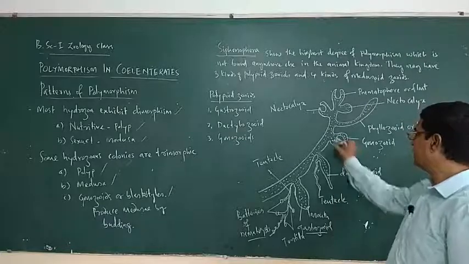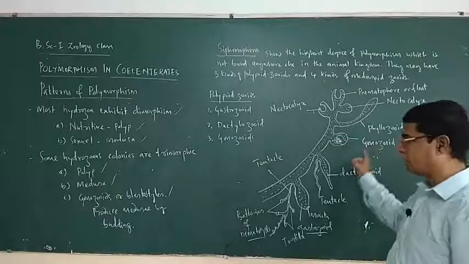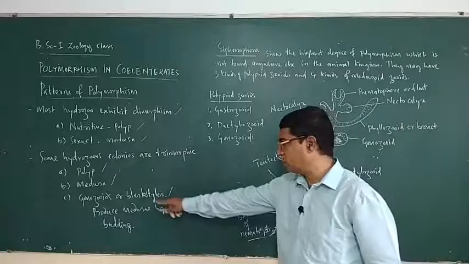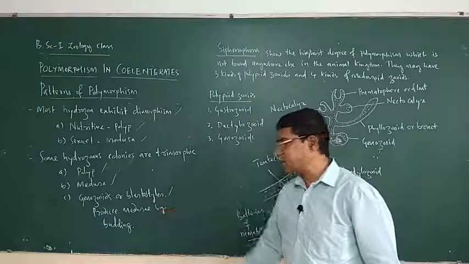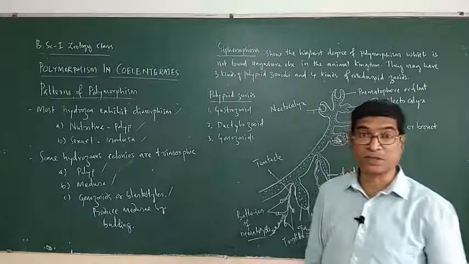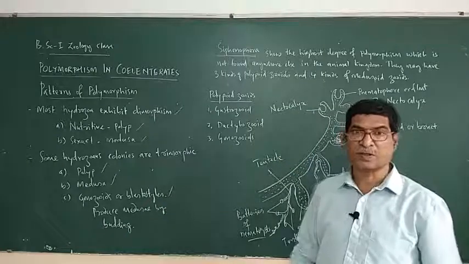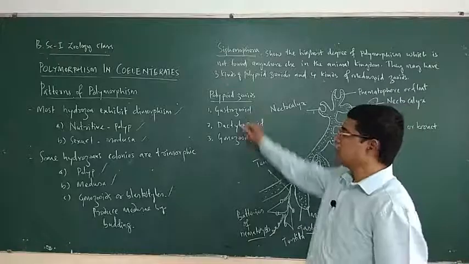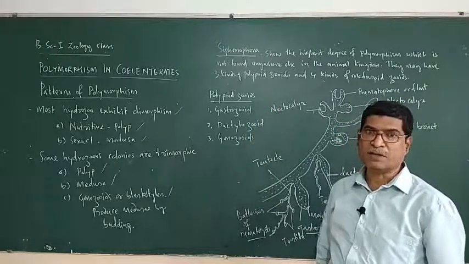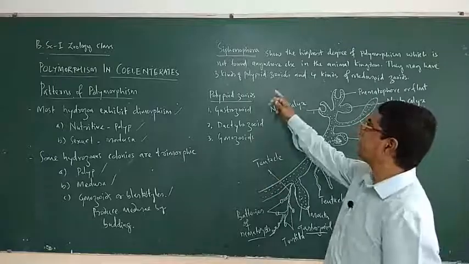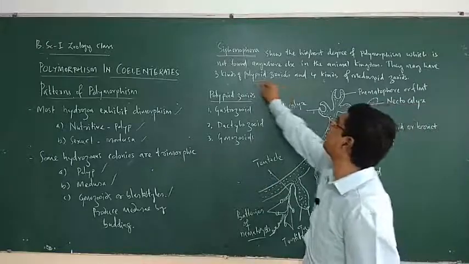They are liberated out from the gonozooid. As I told you already, gonozooids are also called blastostyles. They produce medusae by the budding process. So this is how 3 forms of polyps are available in Siphonophora. Siphonophora exhibit 3 kinds of polypoid zooids.